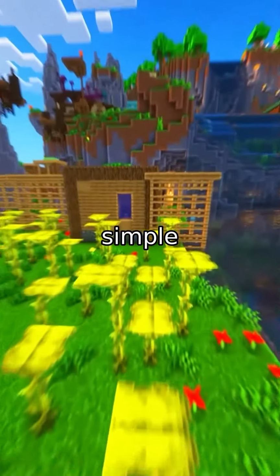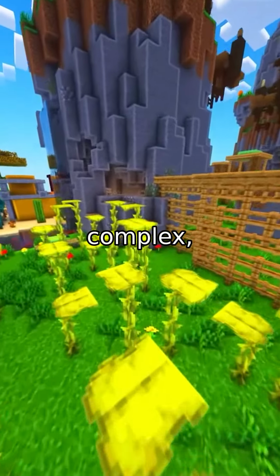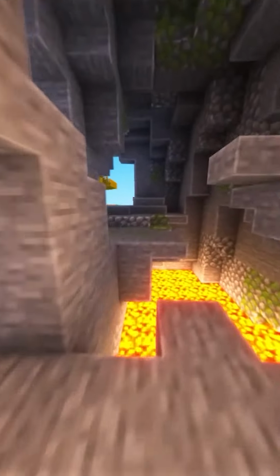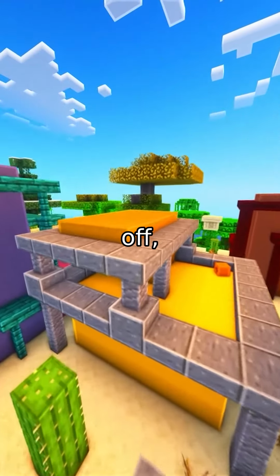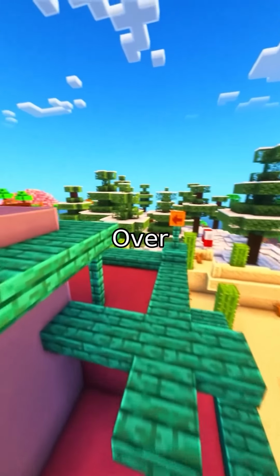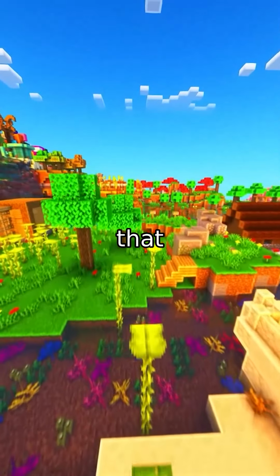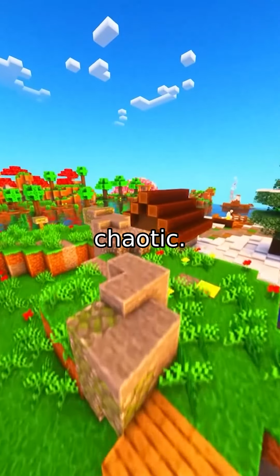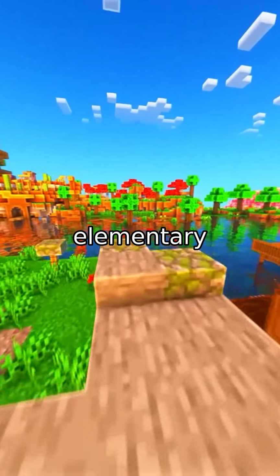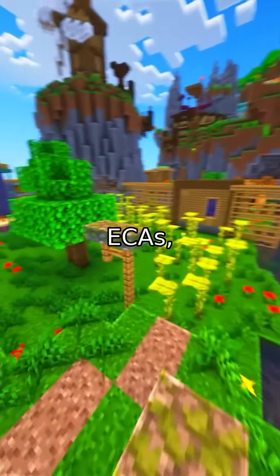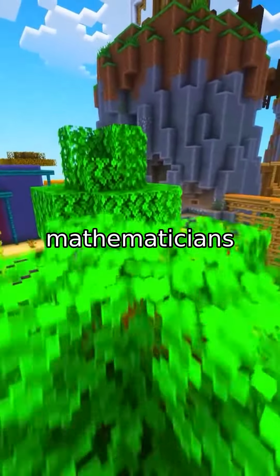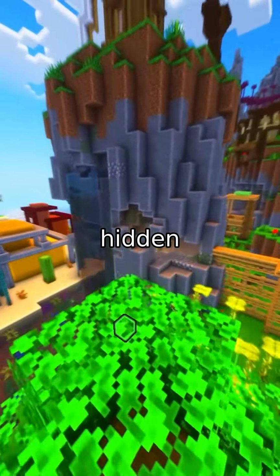Ever wondered how a grid of simple cells can evolve into patterns so complex, they seem almost alive? Imagine a row of tiny switches, each either on or off, that follow just a few rules. Over time, these rules can generate behaviors that range from perfectly uniform to wildly chaotic. This is the realm of elementary cellular automata, or ECAs, and today we're diving into how mathematicians are using cutting-edge tools to decode their hidden logic.